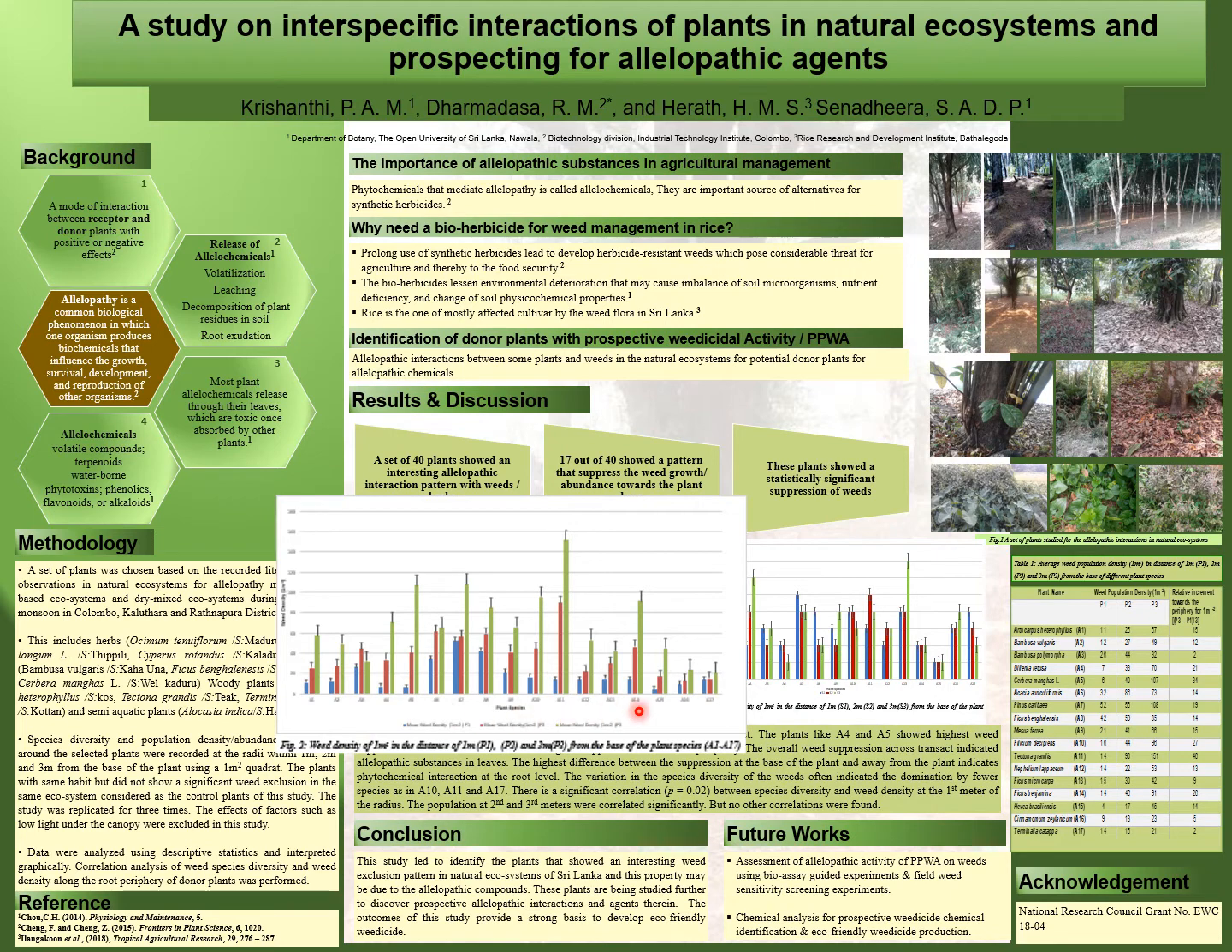If you look at A16 and A17, up to the 3 meter level, there is very high suppression of weed growth. Similarly, if you look at A4 and A5, they showed very high suppression closer to the plant base. So, this graph gives you a clear idea of how weeds are excluded towards the base of the plants, as weed density decreases towards the plant base.